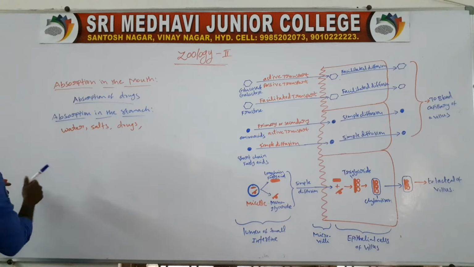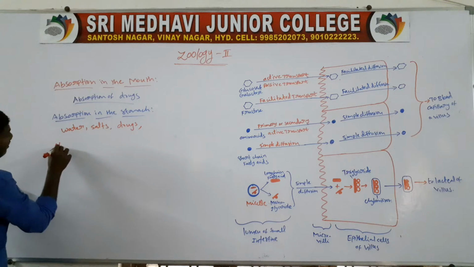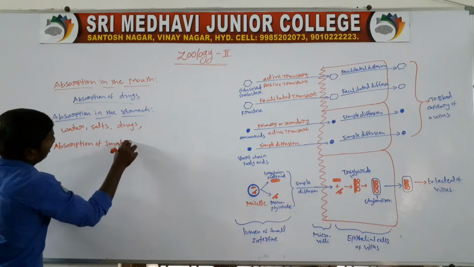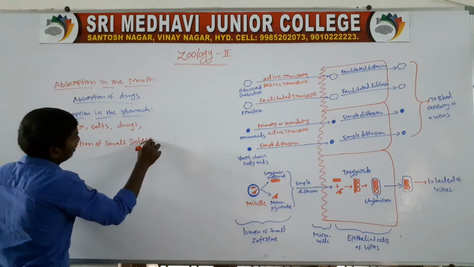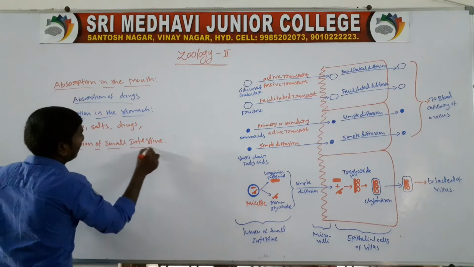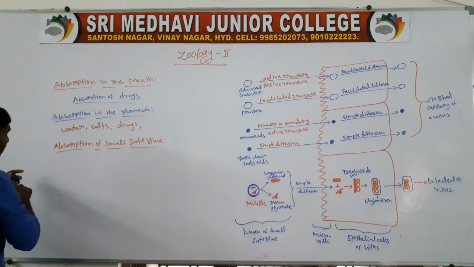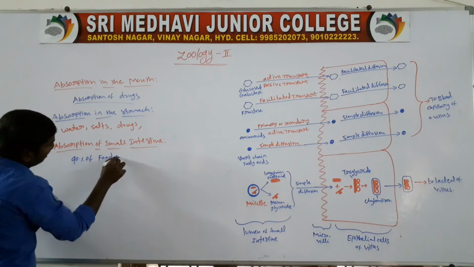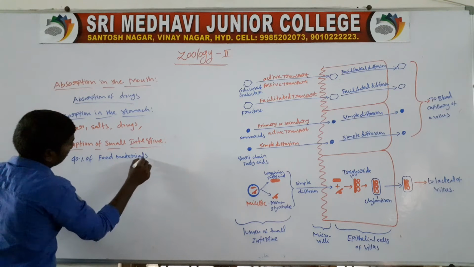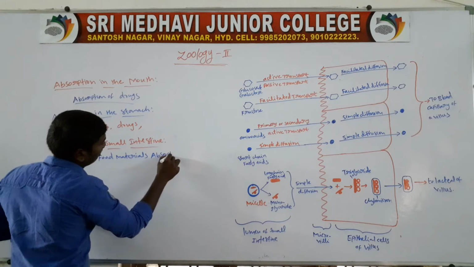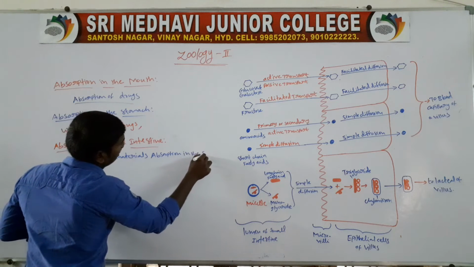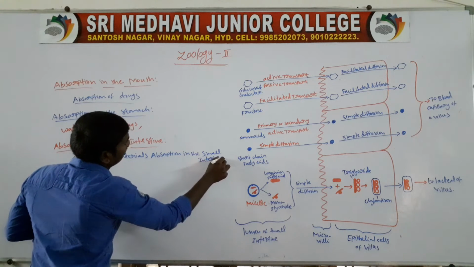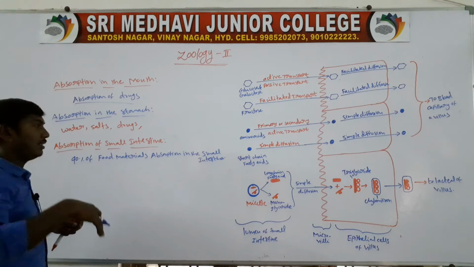Next one, absorption in the small intestine. 90% of digested food materials are absorbed in the small intestine.